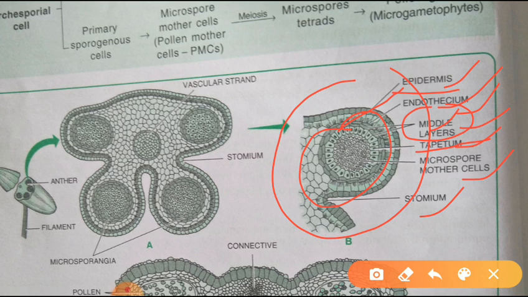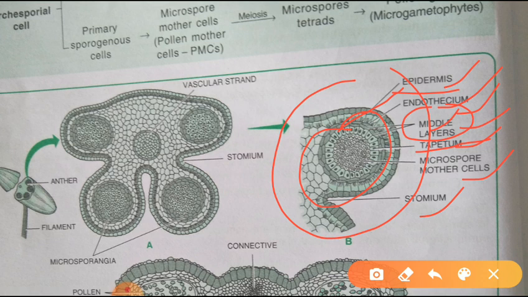It is important for the nutrition and development of pollen grains. What is the main role of tapetum? It helps in the development of pollen grains and also provides nutrition to them. These are the two roles of tapetum.